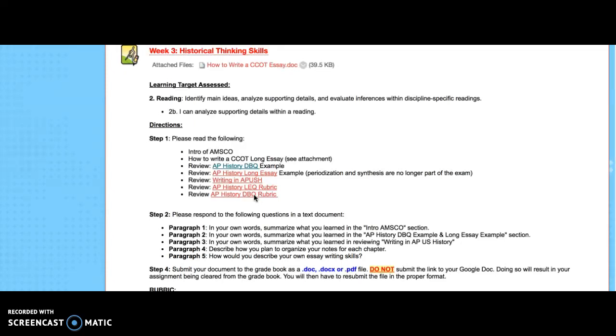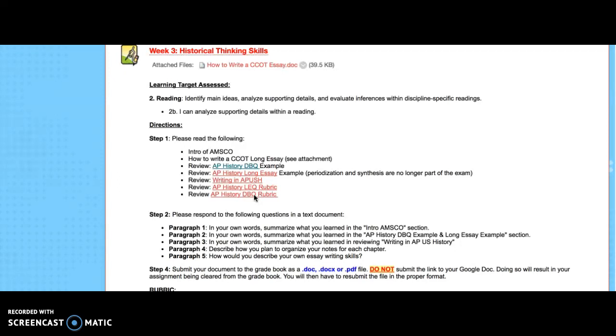For this assignment, paragraph 1 should be in your own words. Summarize what you learned from the intro AMSCO. Prior to Chapter 1, there were Roman numeral pages that went over what the AP exam tests you on, and some strategies for preparing for that test. So tell me some things you learned from reading that section.